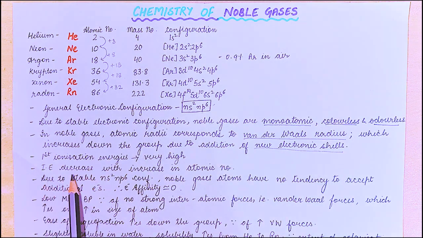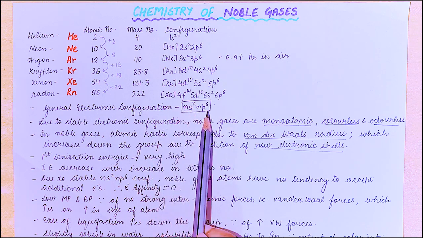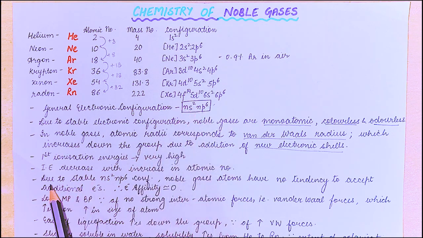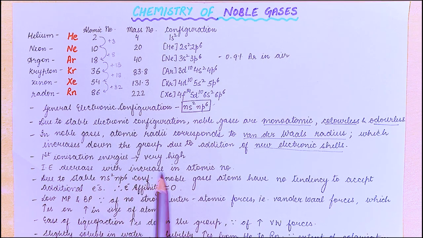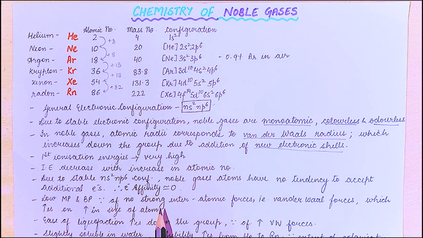The first ionization energies are very high because, you know, it has a stable, fully filled configuration. Due to the stable ns2np6 configuration, noble gas atoms have no tendency to accept additional electrons. That means the electron affinity of these elements is zero.